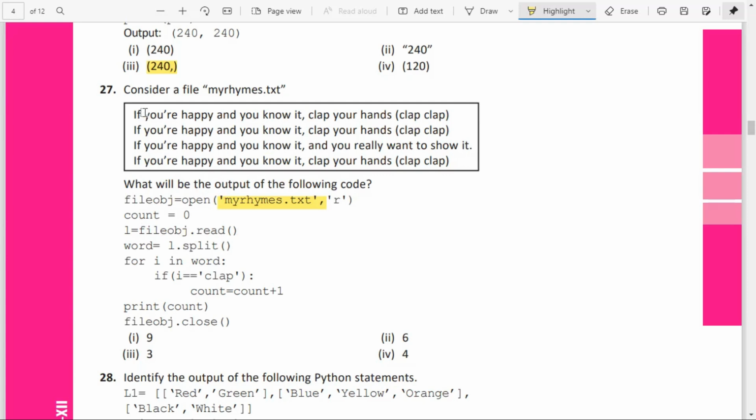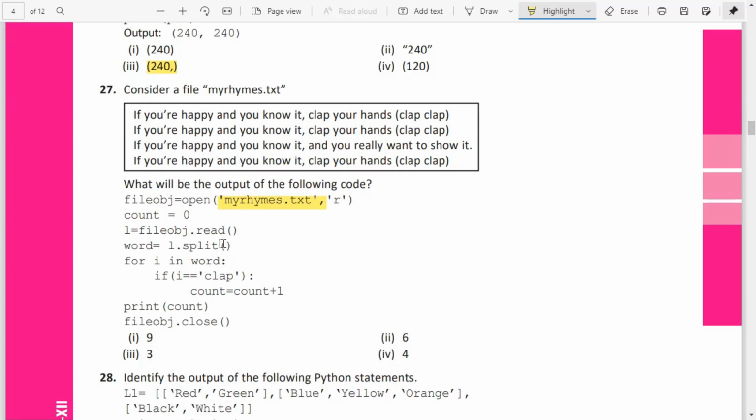So wherever a space is found, the words are split, and that will be stored in the variable word in the form of a list. For each word, we are checking whether it is equal to clap. If it is clap, the count will be incremented.